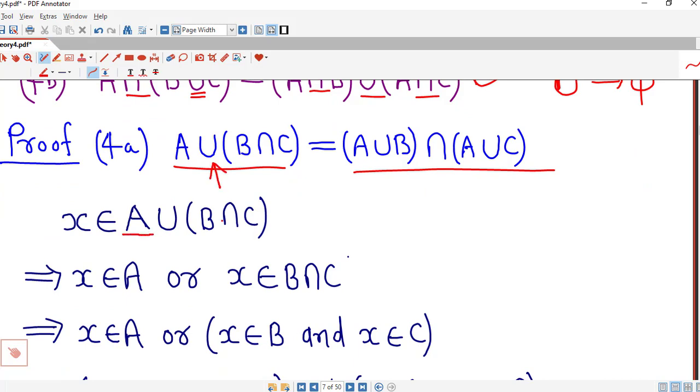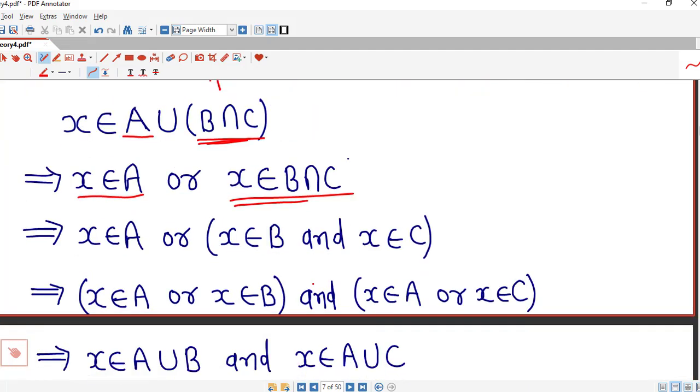X is in A union B intersection C. So by the definition of union, X is either in A or X is in B intersection C. Now we keep this as it is, and because X is in the intersection of B and C, we can say that X is in B and X is in C.